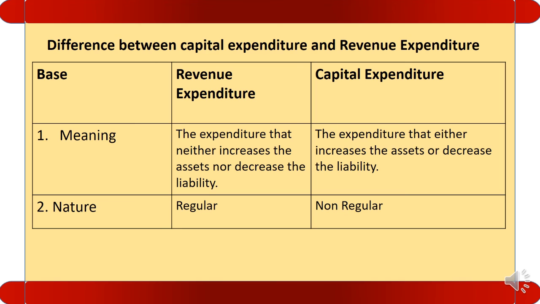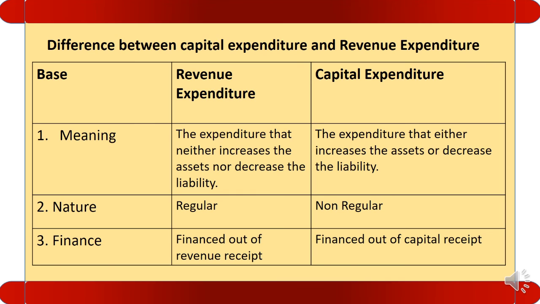On the basis of the nature, we can say revenue expenditure is regular and capital expenditure is rare, non-regular. On the basis of finance, revenue expenditure is financed out of revenue receipt, whereas capital expenditure is financed out of capital receipt. It can be asked in 3 marks, so these 3 points of difference can be given.